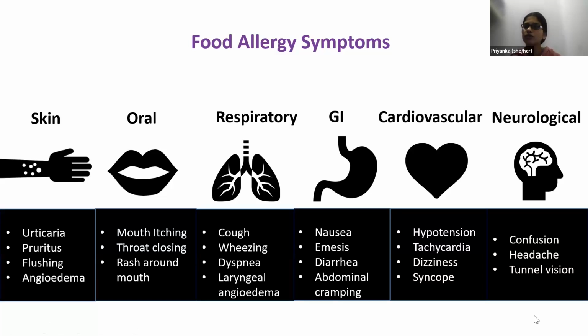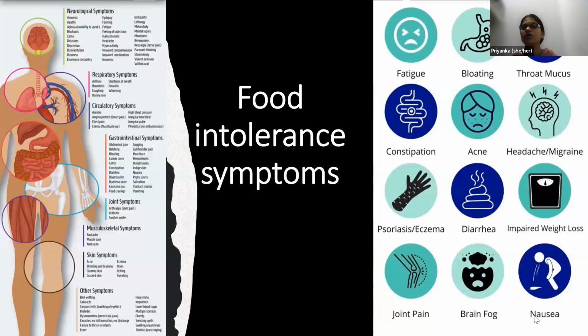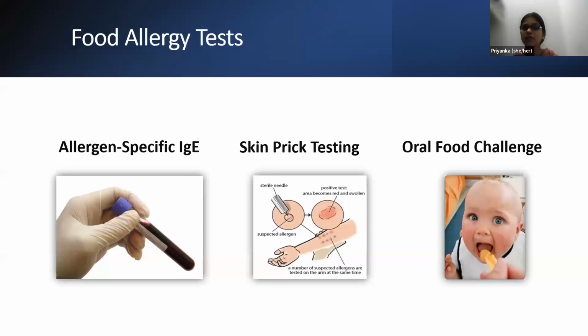As we have symptoms for food allergies, similarly, we have symptoms for food intolerance. On the right side of the screen, you can see various organs are involved in food intolerance symptoms. And on the left side of the screen, you can see most common symptoms associated with food intolerance. You can very easily notice that a few of the symptoms are overlapping with food allergies, such as eczema, diarrhea, headache, fatigue, throat mucus. These are also found in patients suffering from food allergies. So if we have overlapping symptoms, what shall we do? We should diagnose them properly.